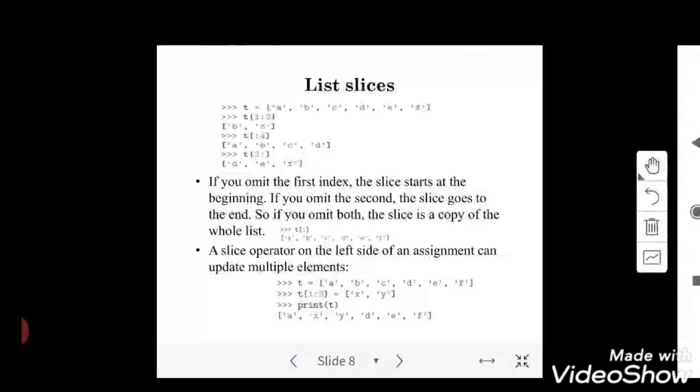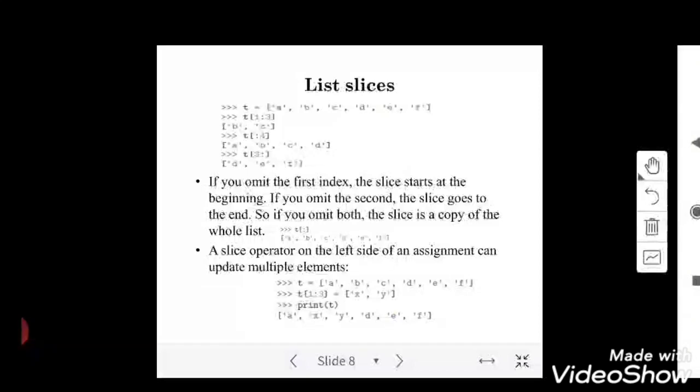And second, a slice operator on the left hand side of an assignment can update multiple elements. As of now we have discussed that we can update only one element in a list. For example, taking 17 comma 123, I just want to update the item 123 to 5. What I have done is numbers bracket 1, which updates the value 5 at the first index position.